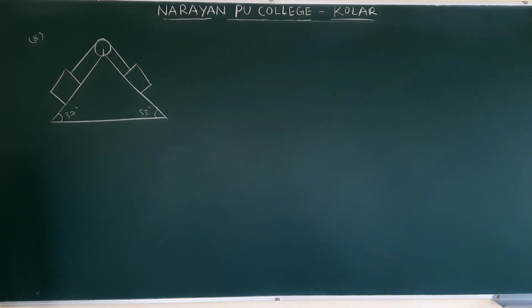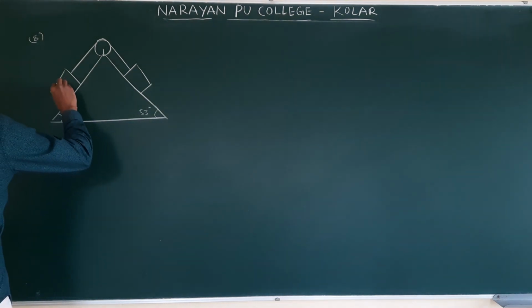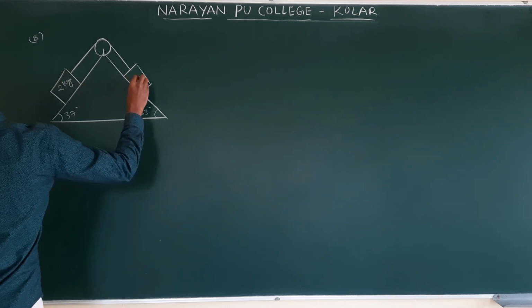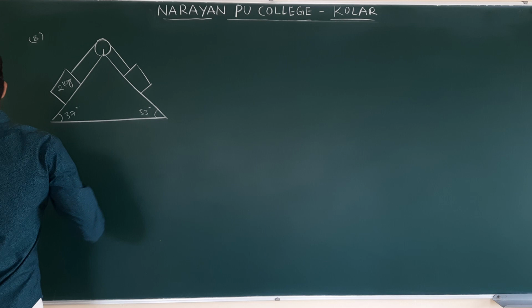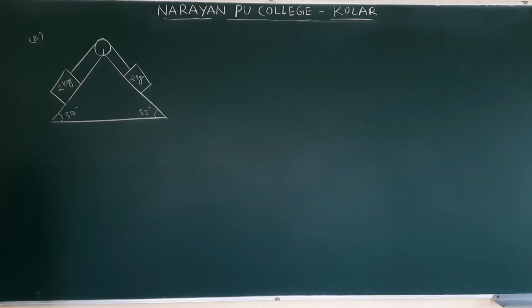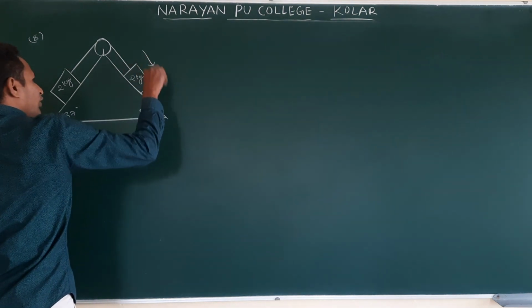Smooth surfaces means there is no friction. This is a 2 kg object and this is also a 2 kg object. Clear? Now it accelerates down the plane.